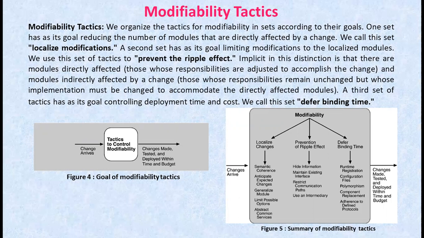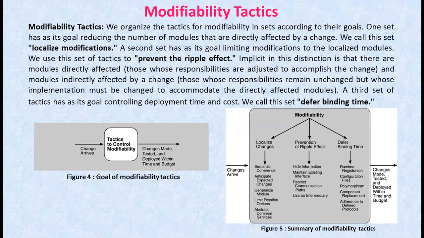In localized modifications, the goal of tactics in this set is to assign the responsibilities to the modules during design such that the anticipated changes will be limited in scope. Here we identify 5 such tactics: maintain semantic coherence, anticipate expected changes, generalize module, limit possible options, and abstract common services.